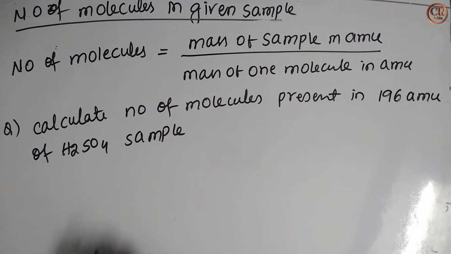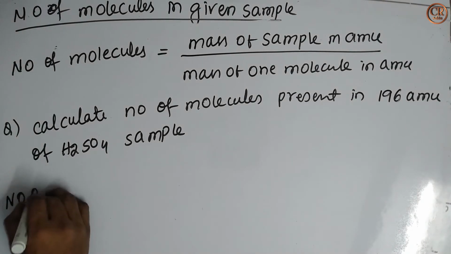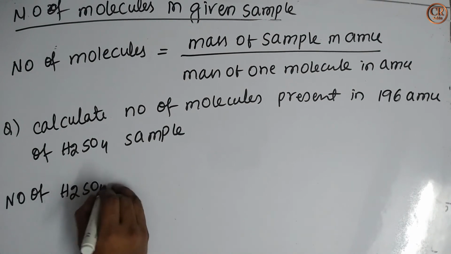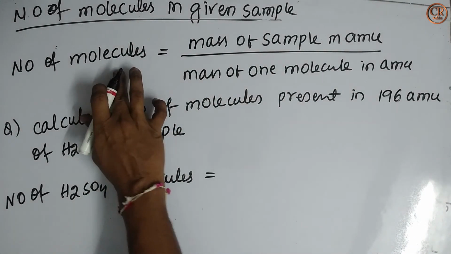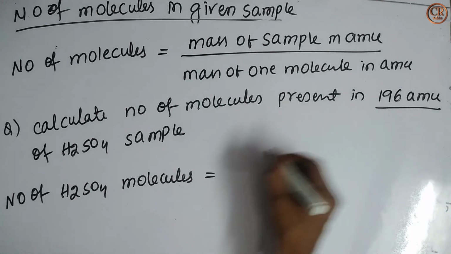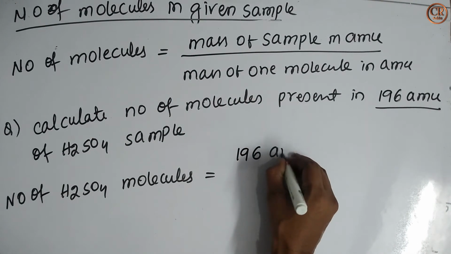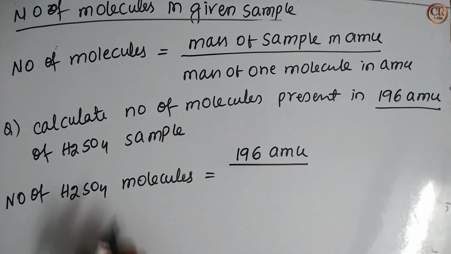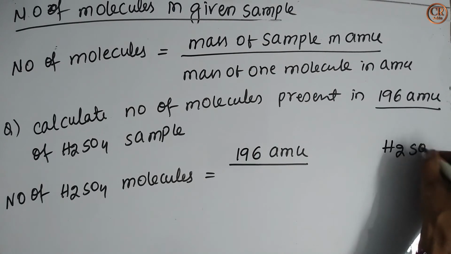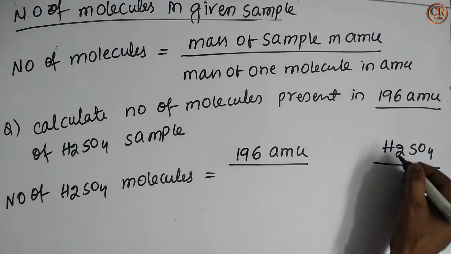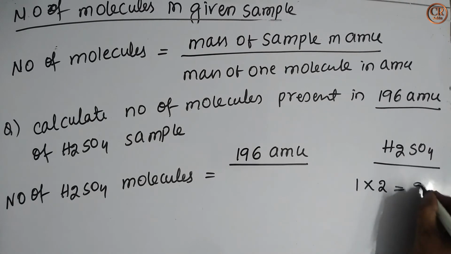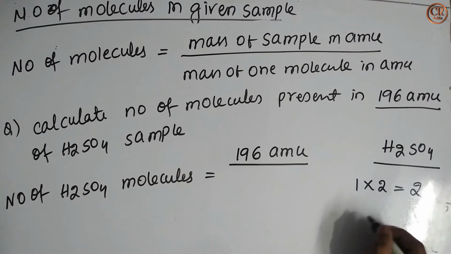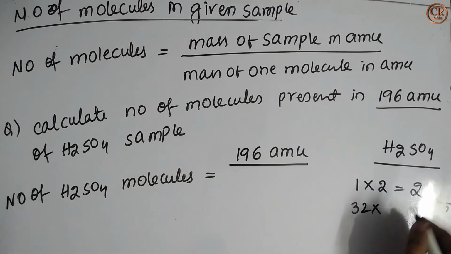See here, the number of H2SO4 molecules is equal to mass of sample in AMU. What is the mass of sample in AMU? 196 AMU, by what is the mass of one molecule of H2SO4? One molecule of H2SO4 mass we can calculate like this. Mass of hydrogen is 1 into 2, that is equal to 2. Mass of one sulfur is 32. How many sulfur atoms are there?